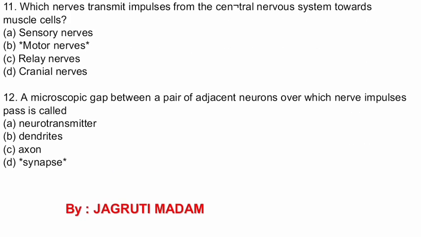Question number 11. Which nerves transmit impulses from the central nervous system towards muscle cells? Options are sensory nerves, motor nerves, relay nerves, cranial nerves. The correct answer is motor nerves. Question number 12. A microscopic gap between a pair of adjacent neurons over which nerve impulses pass is called. The options are neurotransmitter, dendrites, axon, and synapse. The correct answer is synapse.